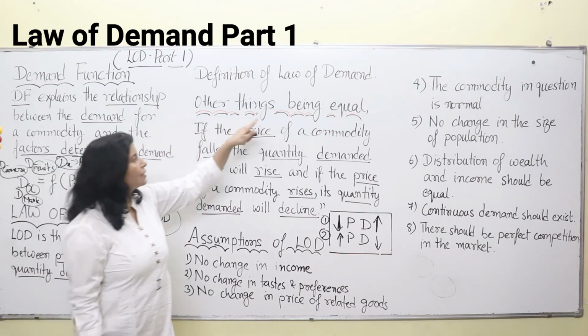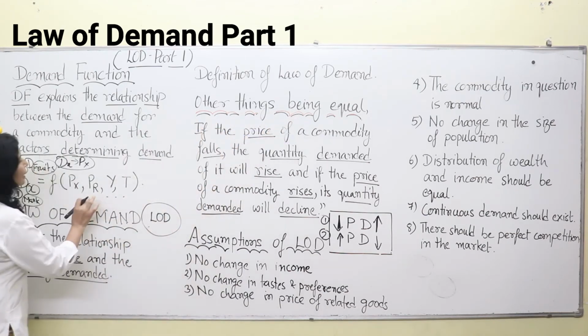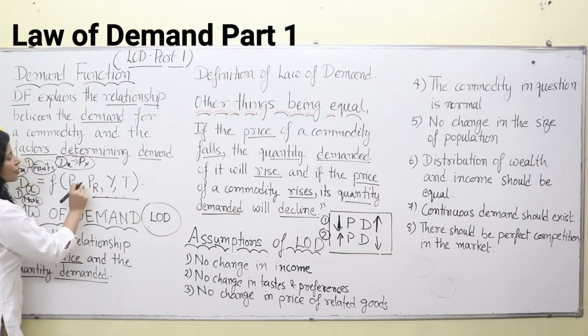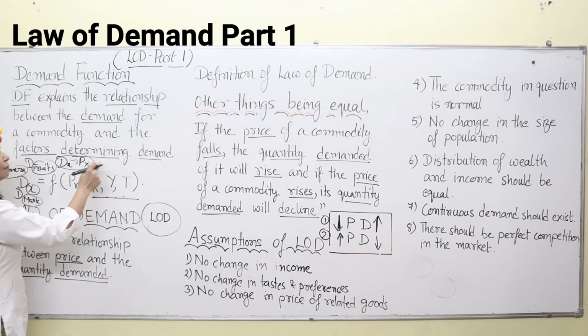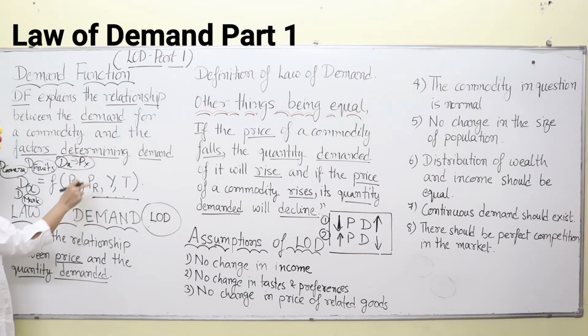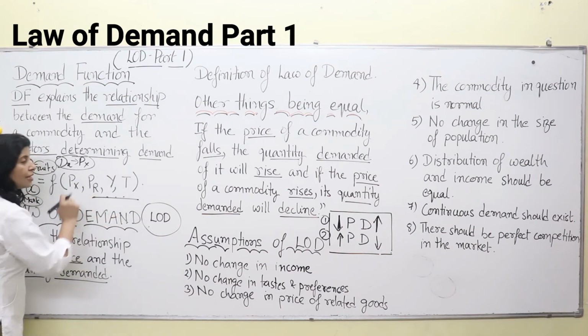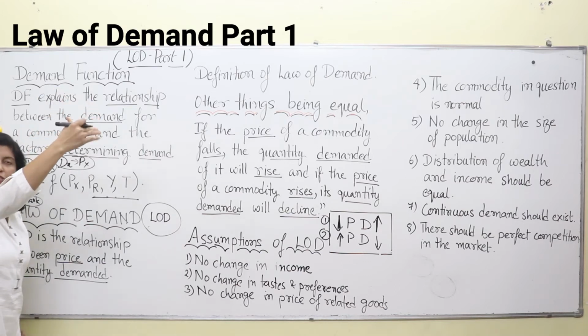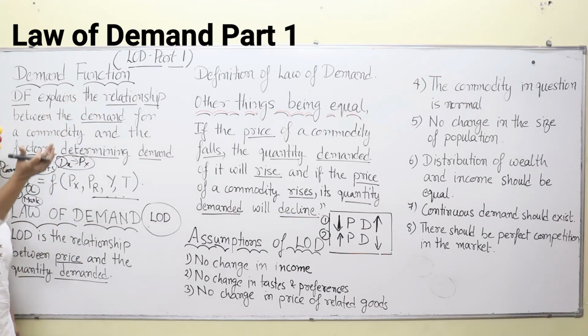Why? Other things being equal means these things: price of related goods should be equal, income should be stable, taste and preferences should be stable. Why? Because if your taste changes, you will not demand that commodity. You will not purchase that commodity in question. If your income changes, you may shift to the purchase of some other commodity, maybe an expensive one.